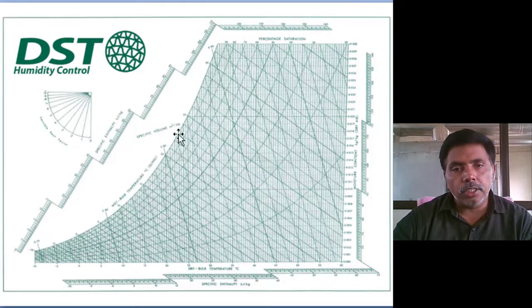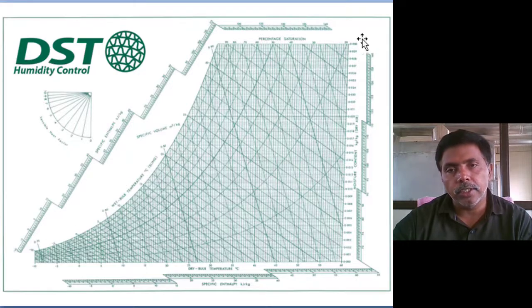So this is called the relative humidity 100% line. The next curves are relative humidity 95, 90, like this. These are all called relative humidity curves. The inclined lines are called wet bulb lines.